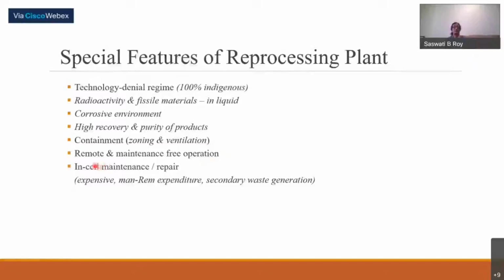If maintenance comes, you have to do in-cell maintenance, which is expensive from the point of view of time. Then a lot of additional radioactivity you have to handle. Along with that, secondary waste will also be generated. So you have to be very careful while designing or fabricating the equipment. It has to be very rugged and maintenance free.